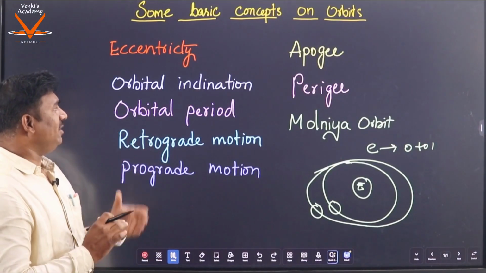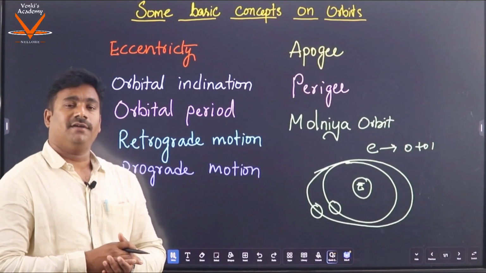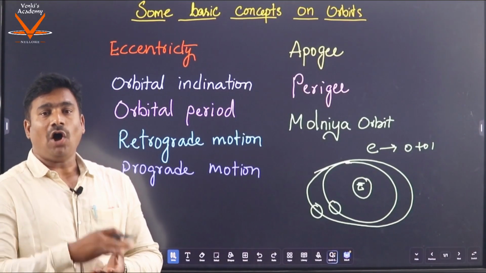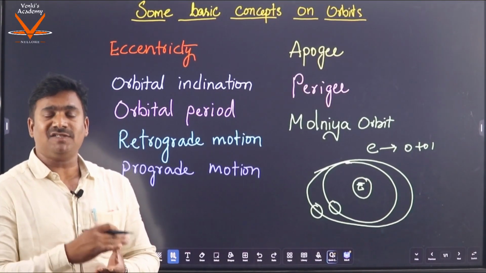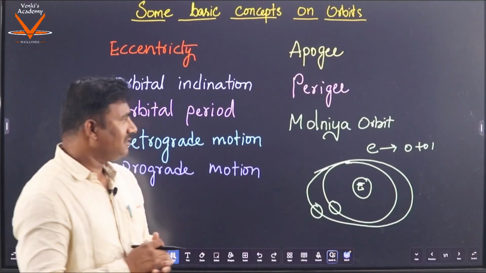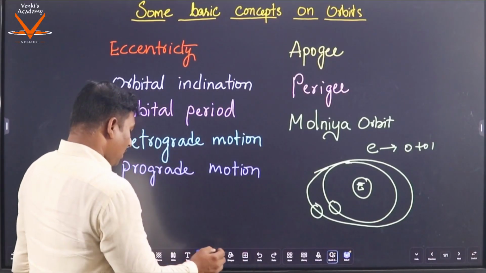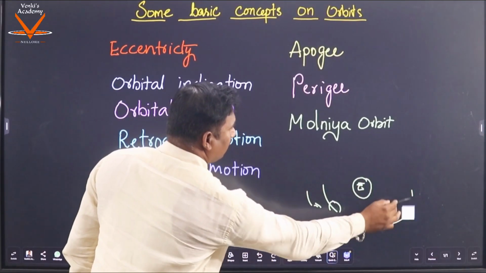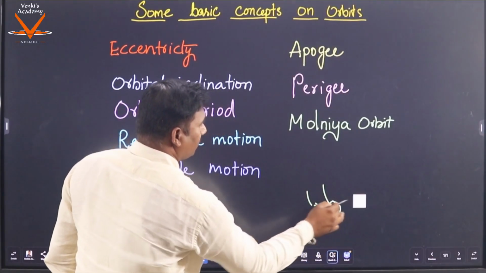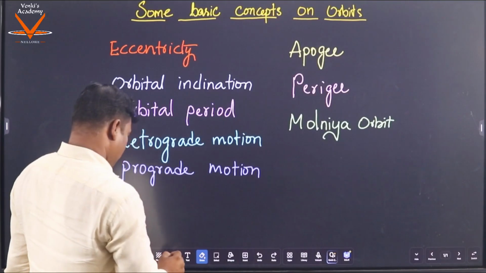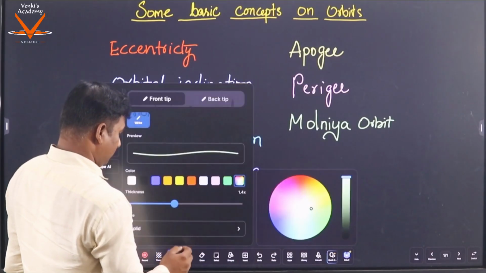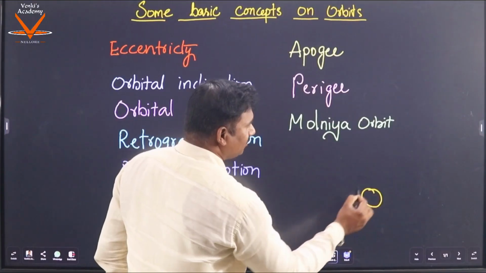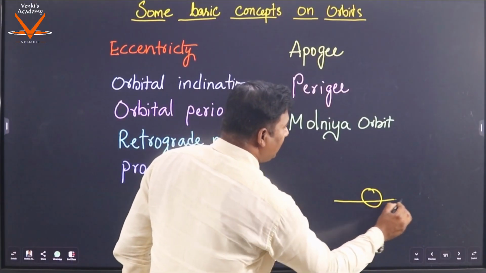Now, second, coming to the orbital inclination. Inclination is the angle at which the orbital plane meets the equatorial plane. Suppose this is the Earth and this is the equatorial plane.